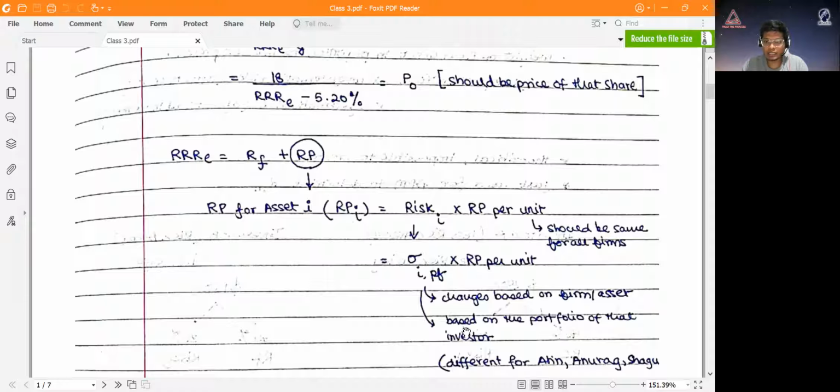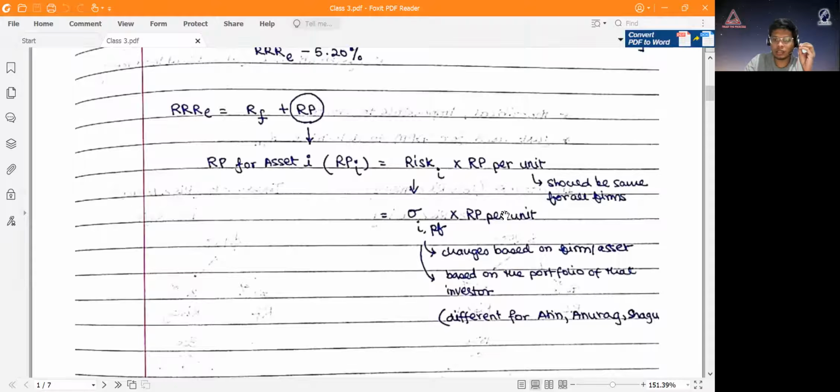So every investor has a different portfolio, and based on that portfolio and the standard deviation of that asset for that portfolio, so for example, one share of Reliance will have a different standard deviation with the portfolio that Atin holds, the portfolio that Anurag holds, and the portfolio that Shagun holds. And that risk, we multiply with the risk premium per unit. That's how we get RP_I.